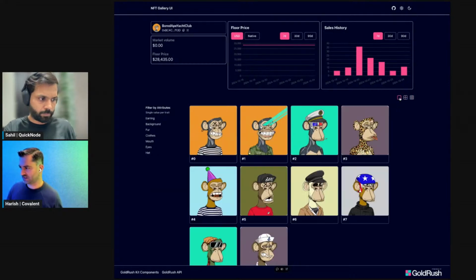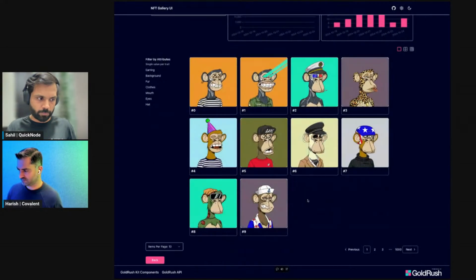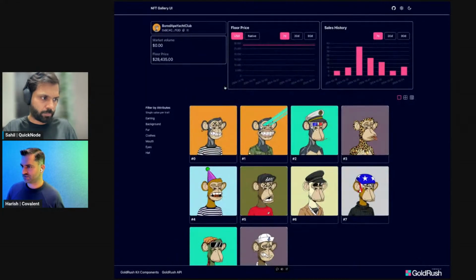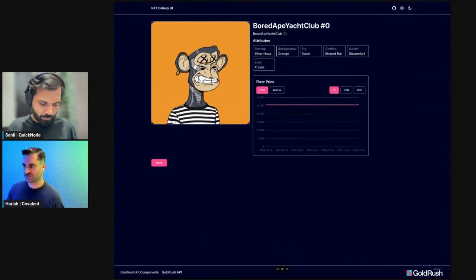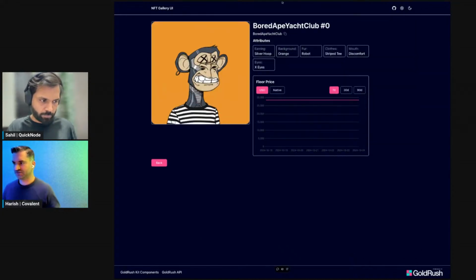So you can quickly change the size depending on the viewport or the selection by the user. So yeah, this is our NFT gallery, pretty easy to navigate around and use in your application if you want to have any NFT rendering as part of it.